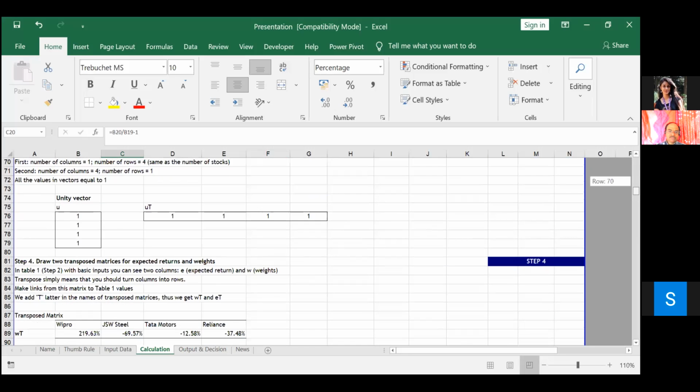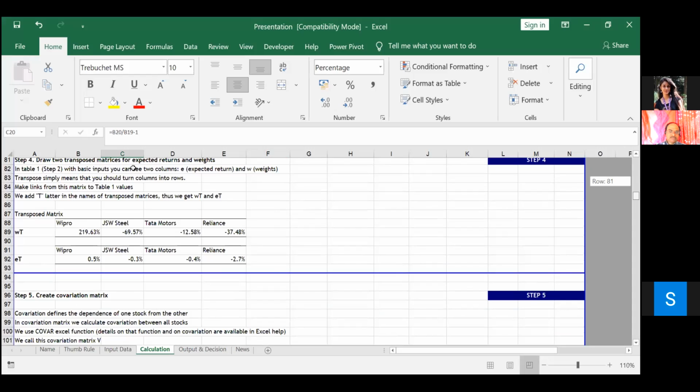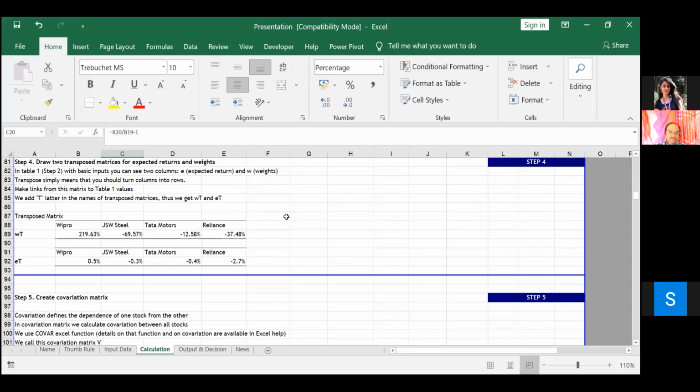This is the vector of units, and this is a transpose matrix which is drawn using the two inputs, that is expected return and weights.